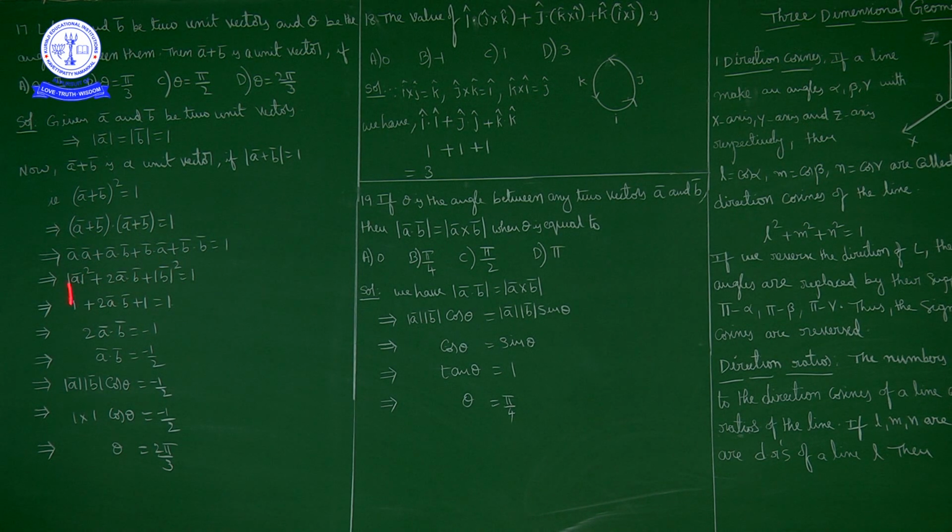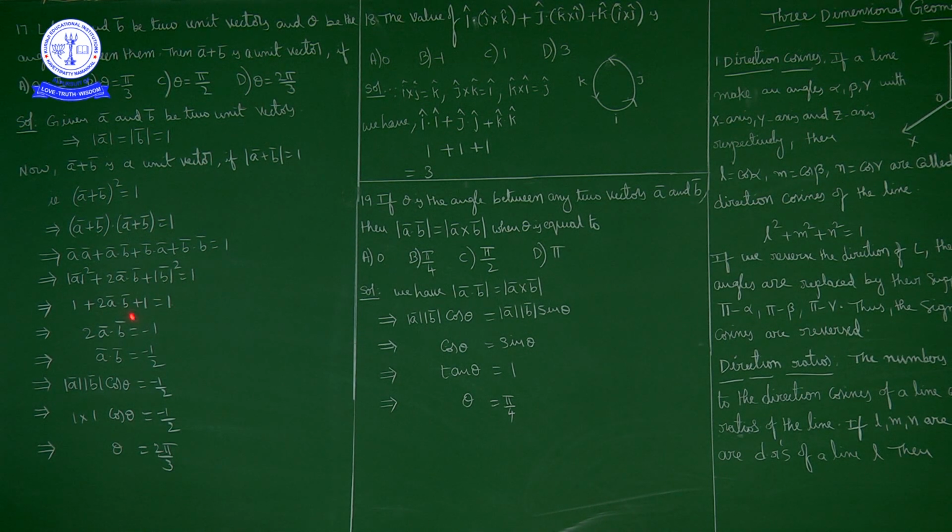Now a bar dot a bar is magnitude of a square, and b bar dot b bar is magnitude of b square, which is equal to 1. Here a bar and b bar are unit vectors, so magnitude of a square is 1 and magnitude of b square is 1. So 1 plus 2 times a bar dot b bar plus 1 is equal to 1.